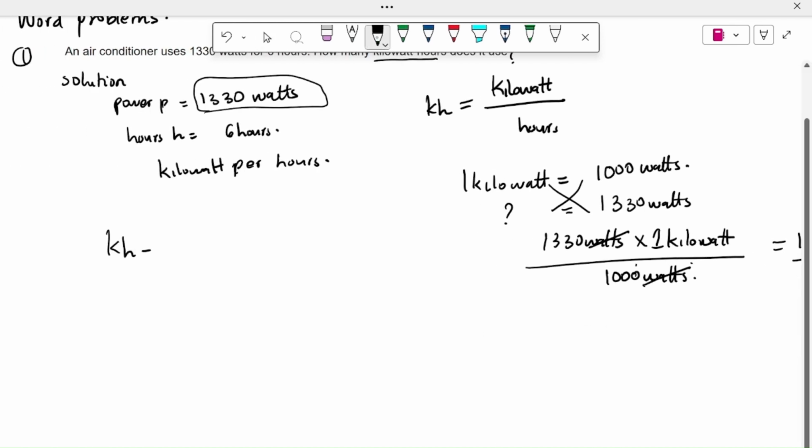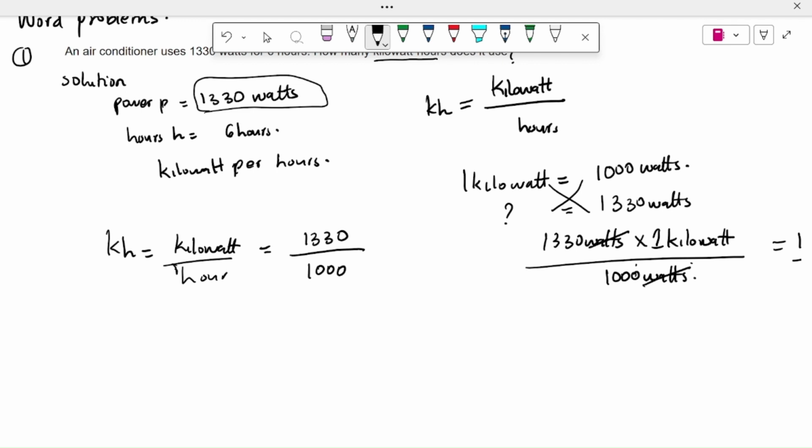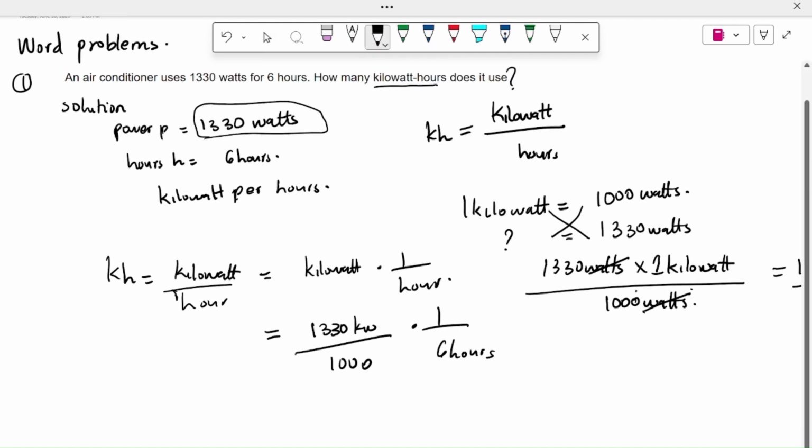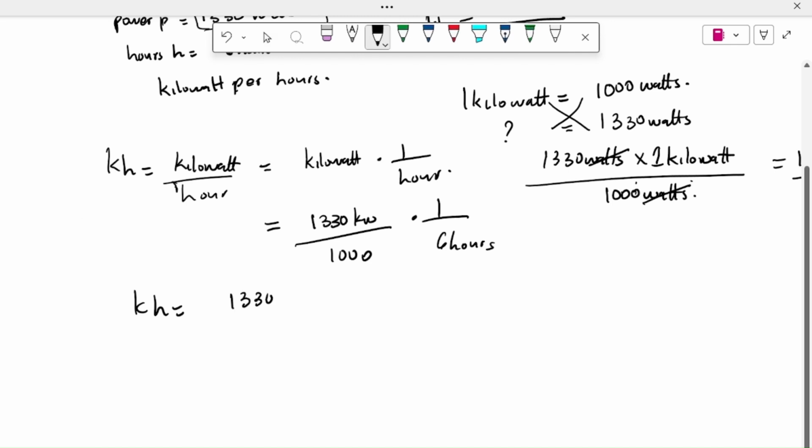When I'm solving this, I have kilowatts per hour. So it's 1,330 over 1,000 times 1 over 6 hours. So the answer is going to be 1,330 kilowatts over 6,000 per hour. So this is our answer.